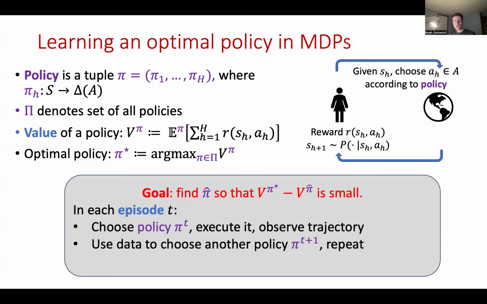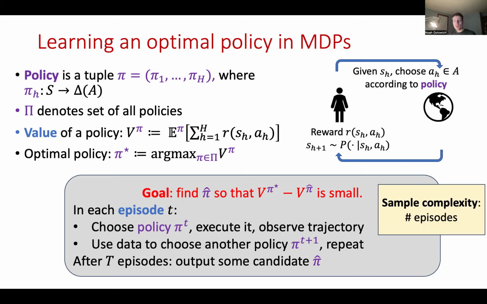It then uses that data to choose another policy pi_{t+1}, and it repeats this procedure for a total of capital T episodes. At the end of these capital T episodes, the agent outputs some policy pi hat. We'll measure sample complexity of this procedure via the number of episodes, capital T.